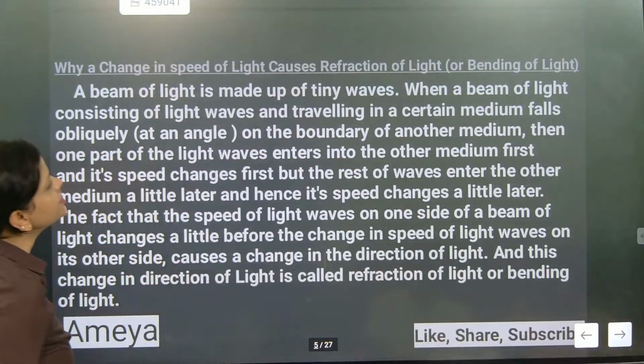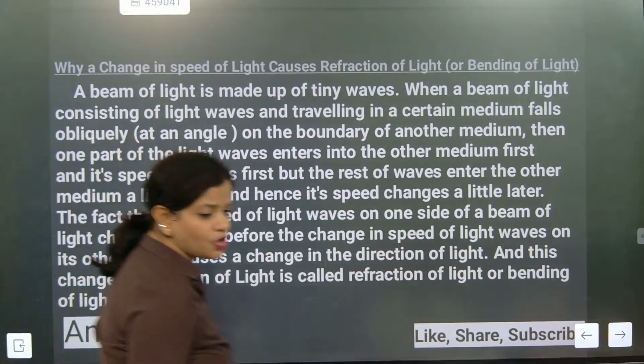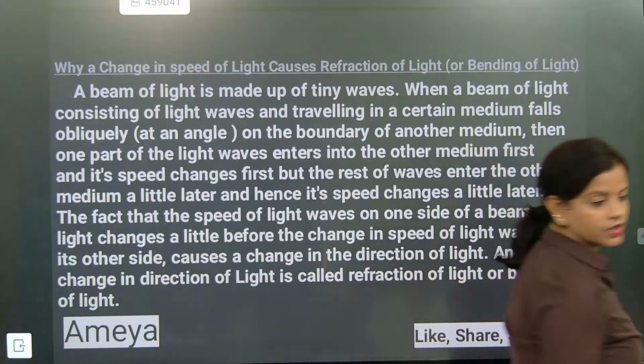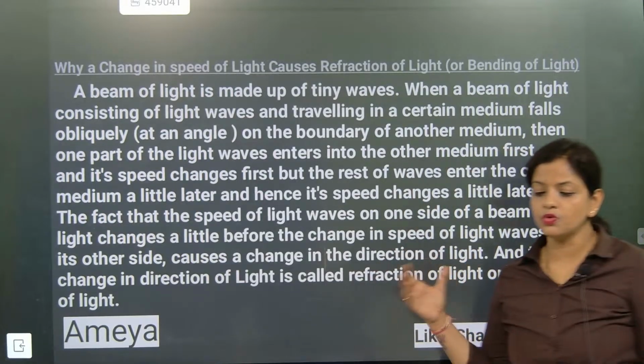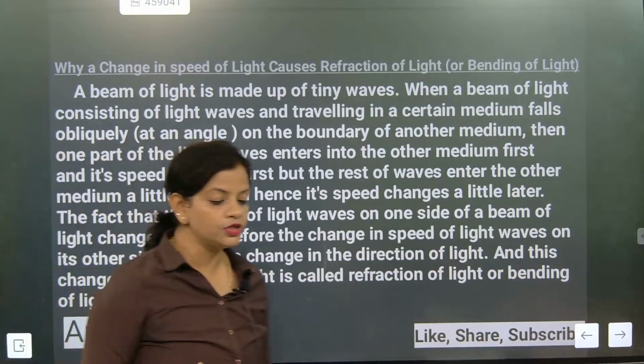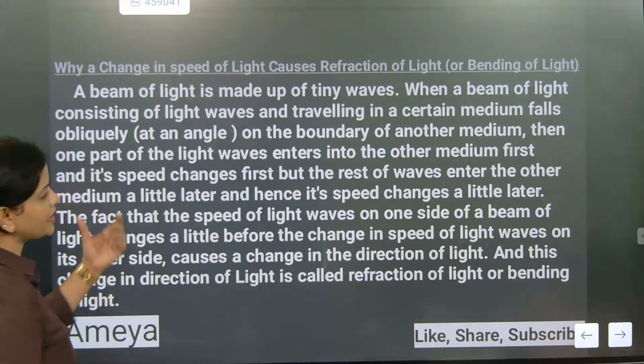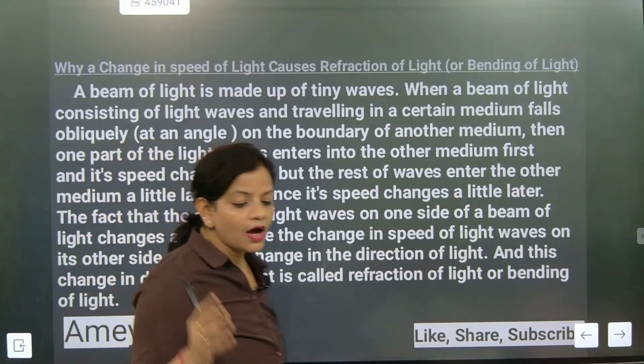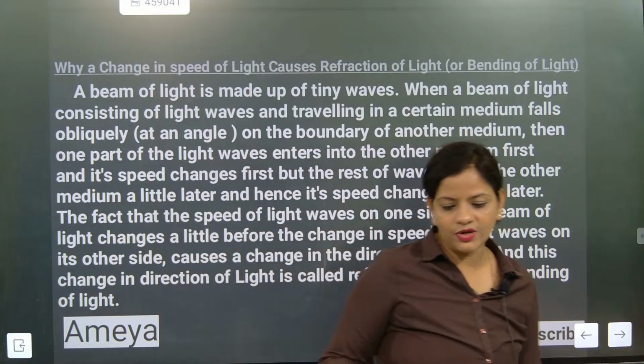So now, why does a change in speed of light cause refraction of light? This is the question. These questions are most easily asked in CBSE. Don't write the full story. We have written it as a para, but I am going to underline that part. You are going to write it as point-wise concisely.